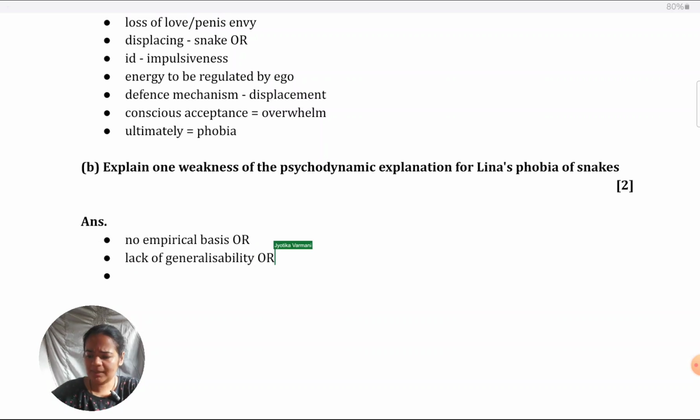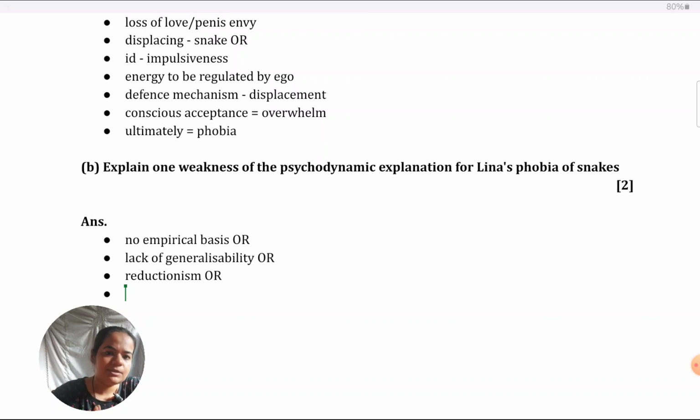Or you could even pick up any of the issues or debates, especially in the paper. If you just run out of points, you don't know what to write about, you could just start thinking of the various debates that could apply. So one that could apply is reductionism. You could just say that there are alternative explanations for phobia which have not been considered by Freud. For example, there's classical conditioning, and that could be the reason for Lena's phobia. The snake stimulus might be a conditioned stimulus that is linked to something else, a natural stimulus which is more frightening for her. And that is why it's a conditioned response to be scared of the snakes.